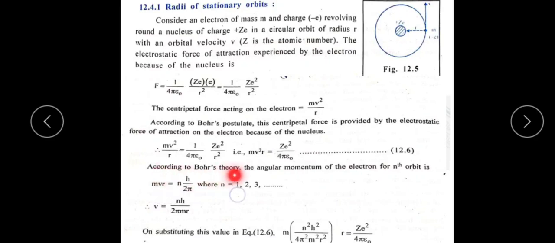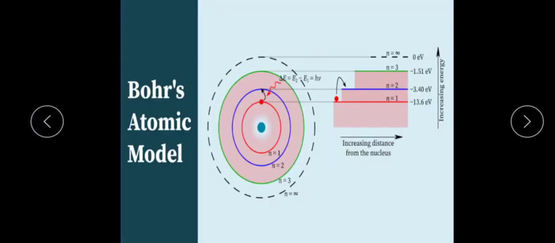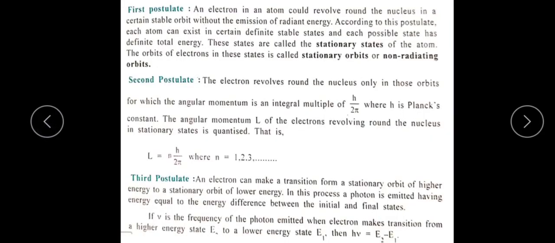According to Bohr's theory, the angular momentum of the electron, according to the second postulate of Bohr's theory, the electron revolving around the nucleus has angular momentum equal to an integral multiple of h by 2 pi.